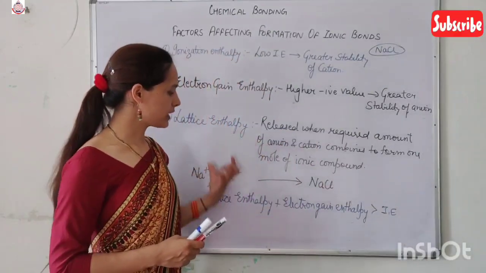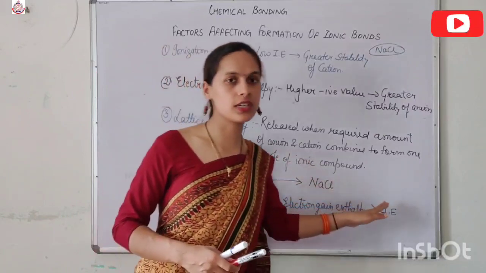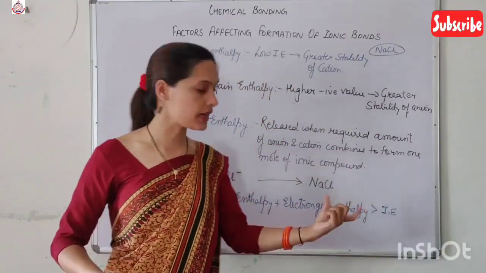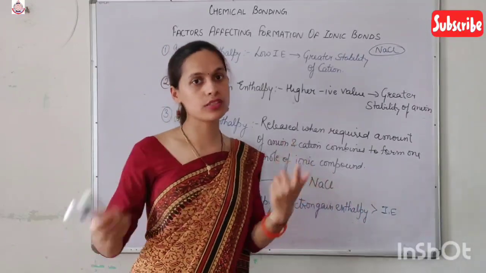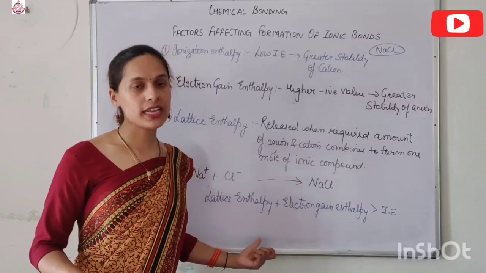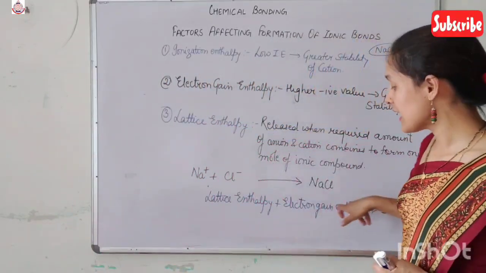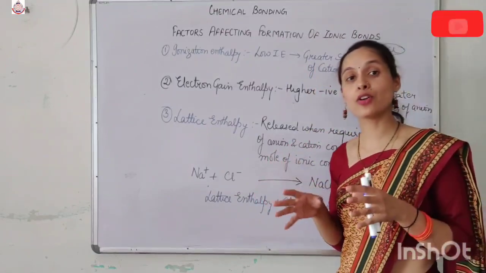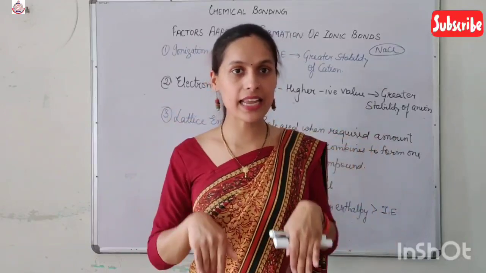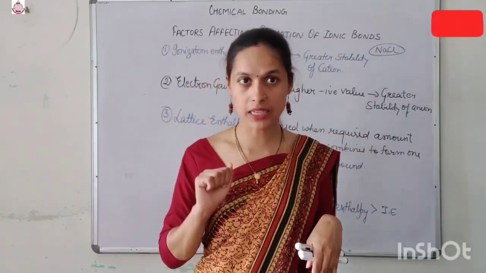Now lattice energy is the amount of the energy released, means the more the amount of energy released at the time of the ionic bond formation, the more is the stability of the ionic compound. Similarly, electron gain enthalpy is also the amount of the energy released. But ionization enthalpy is the amount of the energy which is required. Means atom is gaining energy. If atom is gaining energy, then it is losing its stability.